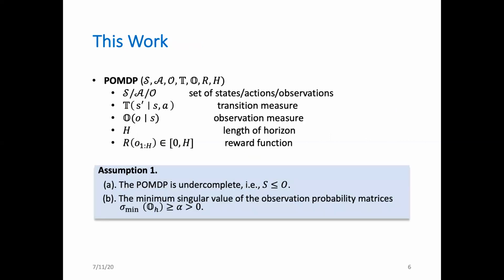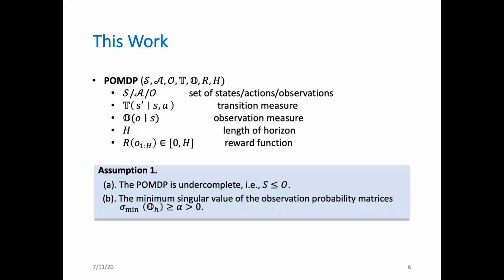Now, let me introduce you the basic settings and main results of our work. Formally, in a POMDP, we have a state set, an action set, and an observation set. We have a transition measure, which specifies the probability of transiting to state S prime from state S by taking action A. We also have an observation measure specifying the probability of observing O at state S. In this work, we consider the finite horizon setting with length H, and the reward is a function of the observation sequence.